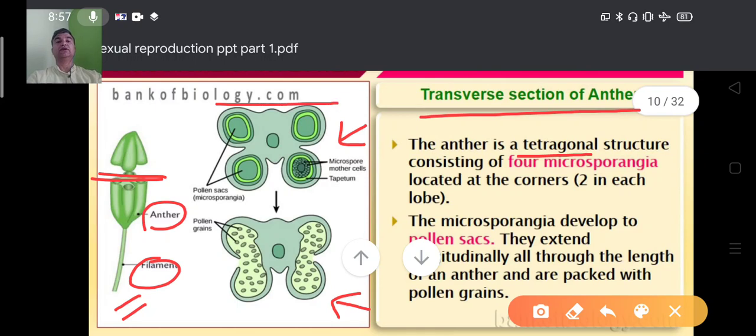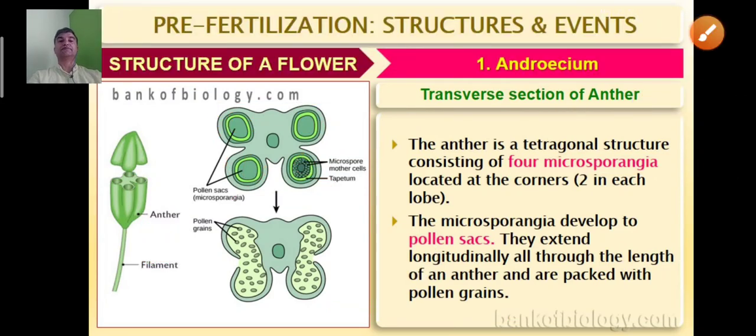So this is a tetragonal structure, consisting of 4 microsporangia. This is 1, 2, 3, 4. 4 microsporangia located at the corners, so all microsporangia are present on the 4 corners.